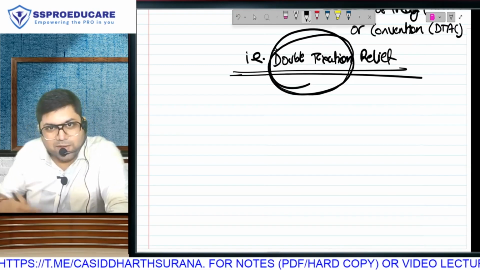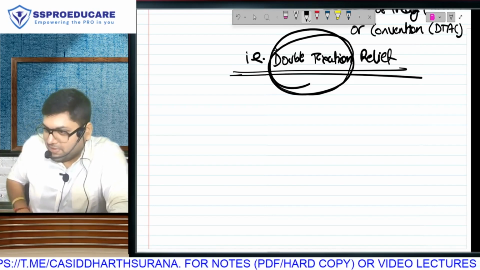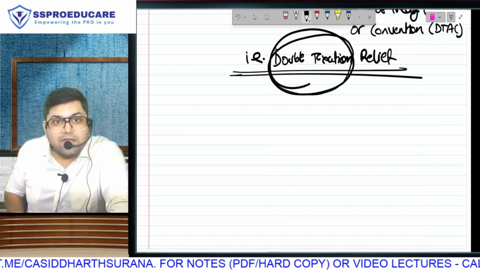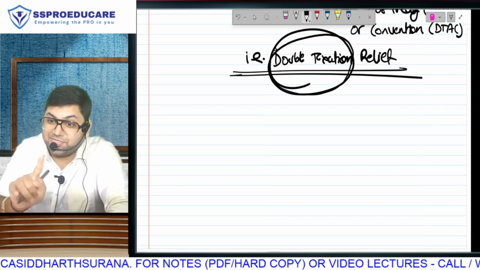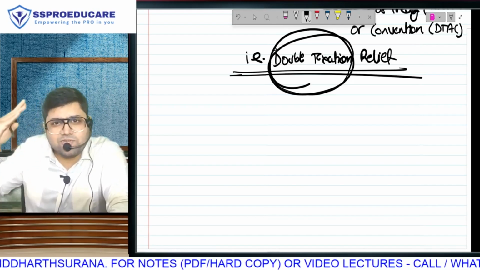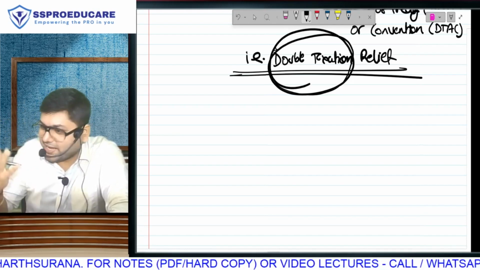Will you like it if you are paying double tax? Bro, I belong to the Marwadi community, and we have a problem in paying single tax. Double tax is out of the question. We don't like to pay tax even once.